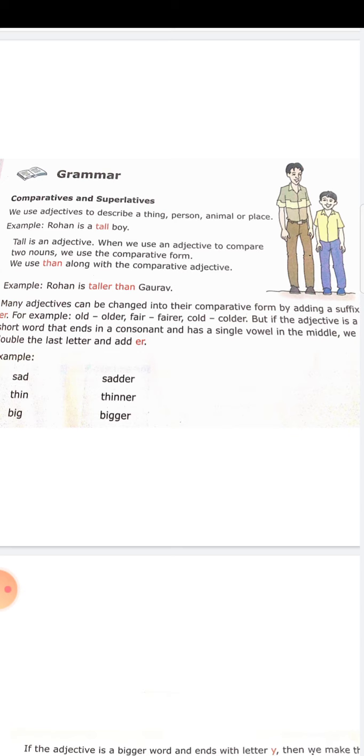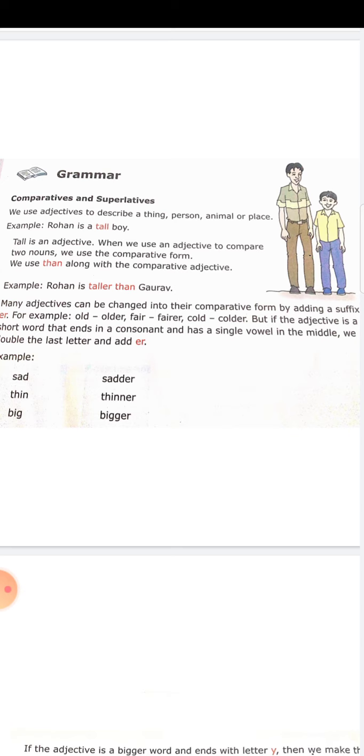So, Rogan is a tall boy. Which is the adjective in the sentence? Tall. Tall is an adjective to describe the noun boy. Is there any comparison made? No. So, what kind of form of adjective is used? Positive form. Clear? So, Rogan is a tall boy.